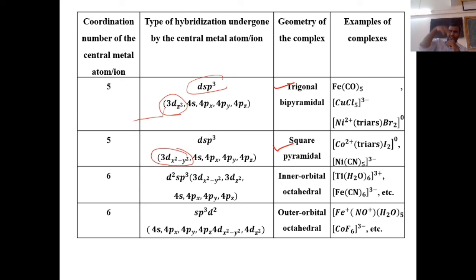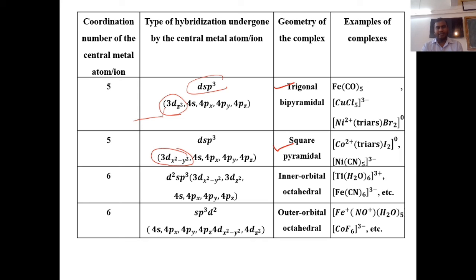If the ligands are along the z axis in dsp3, then the geometry will be trigonal bipyramidal, and if the ligands are directed towards the xy axis in 3d, then it is square pyramidal. And these are some of the examples of trigonal bipyramidal and square pyramidal.